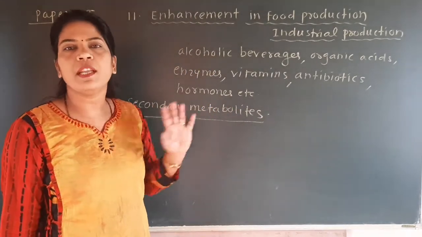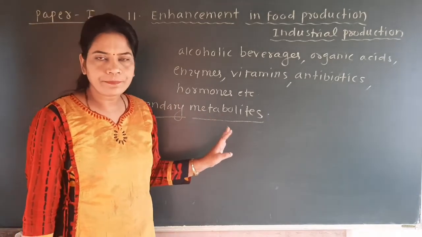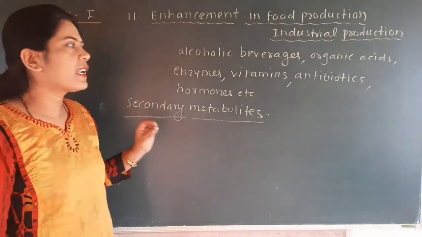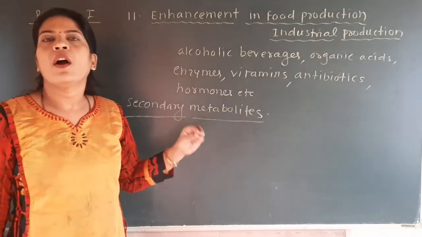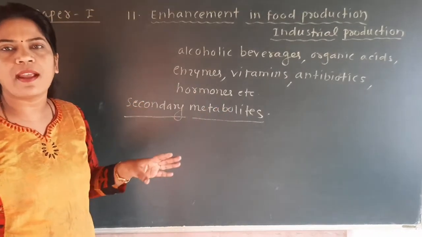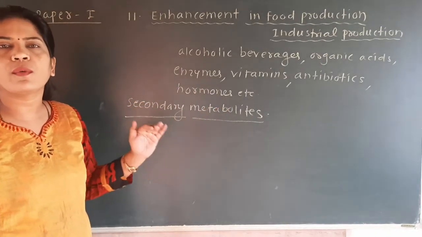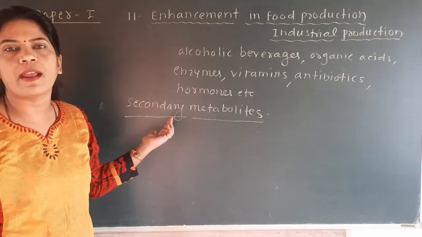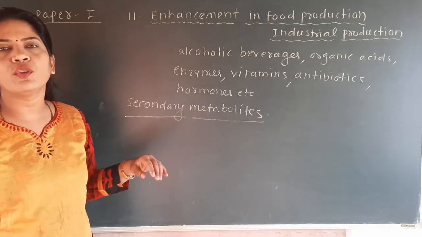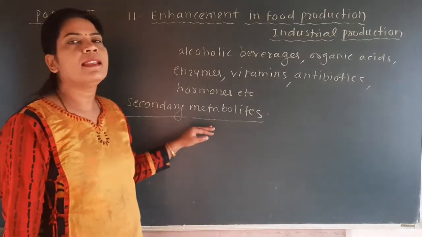So the easy meaning of secondary metabolites is that the products which are secreted by the bacteria or by the microorganism, which are not required for growth and development of that particular microorganism, but are useful to human beings, are called secondary metabolites.